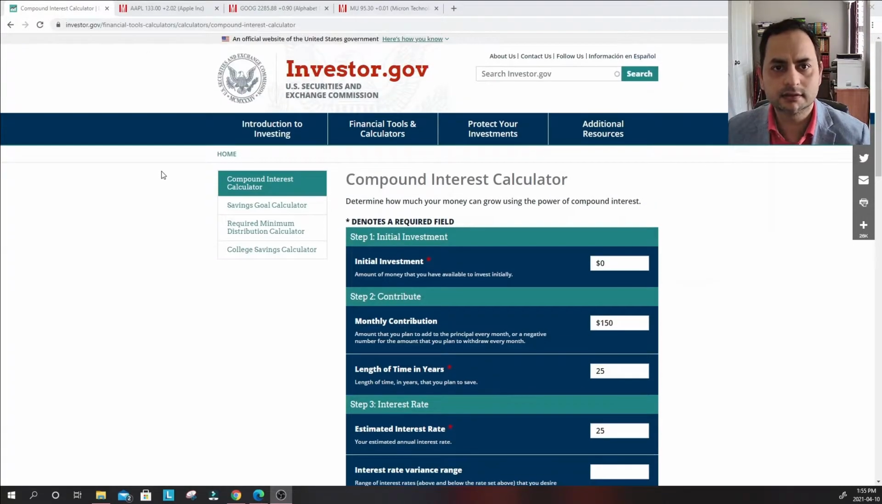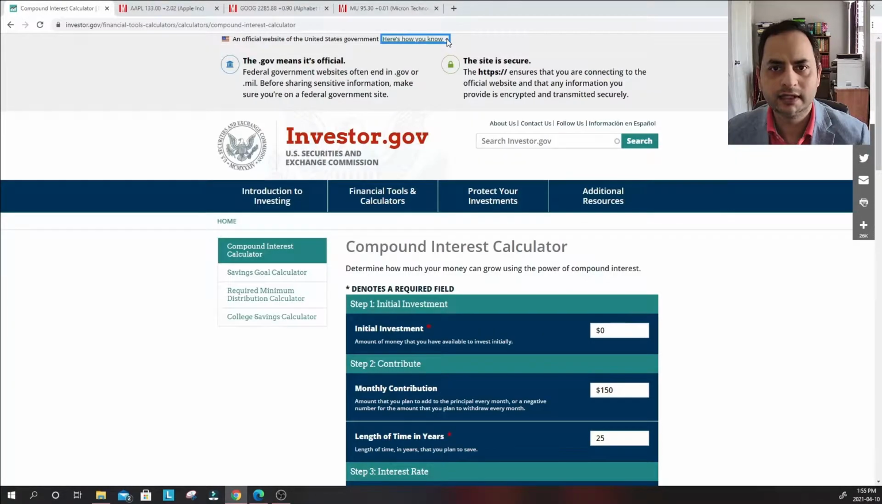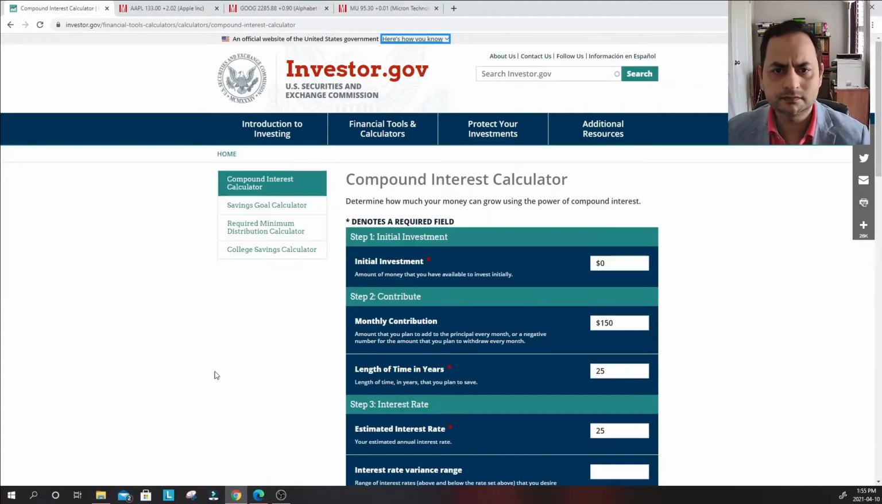This is a government website, as mentioned here, the US Securities and Exchange Commission. This website has a tool, the compound interest calculator. They also have a link there which shows this is a proper federal website. So this is the official calculator, and let's get started. I will put this link in the description so it's easy for you to get access.